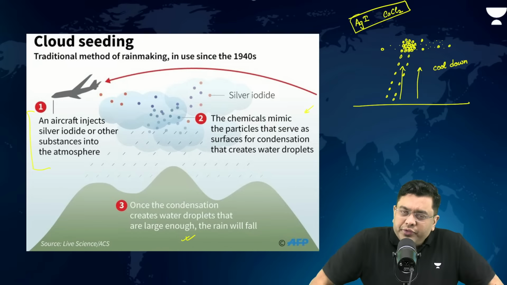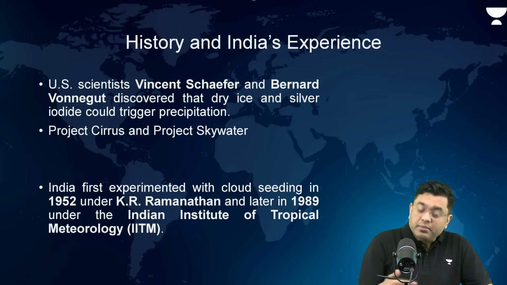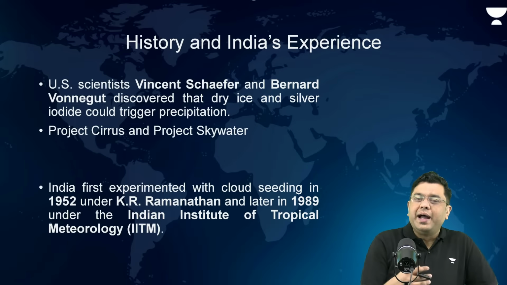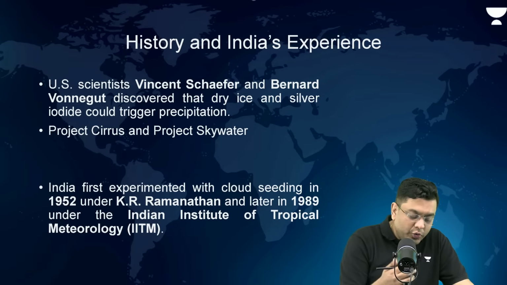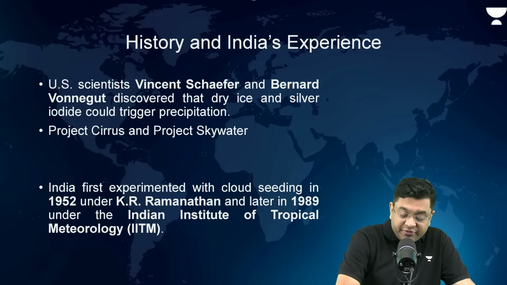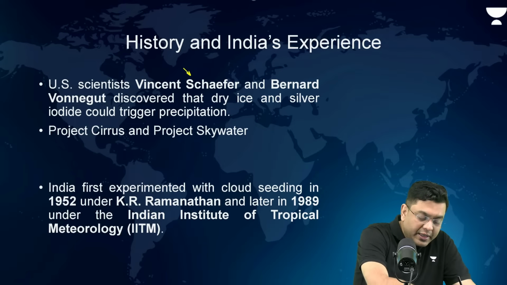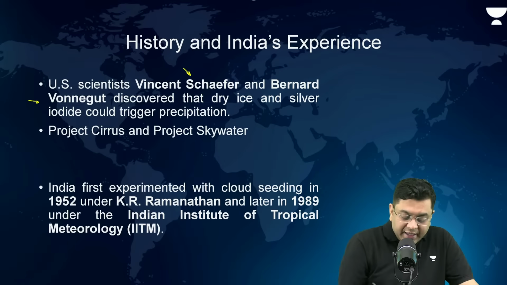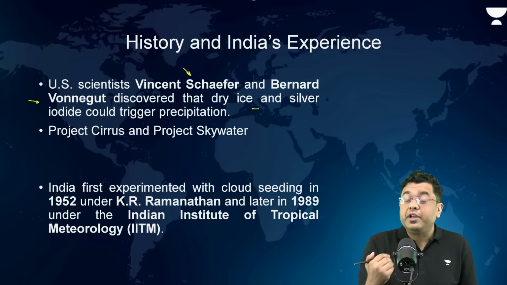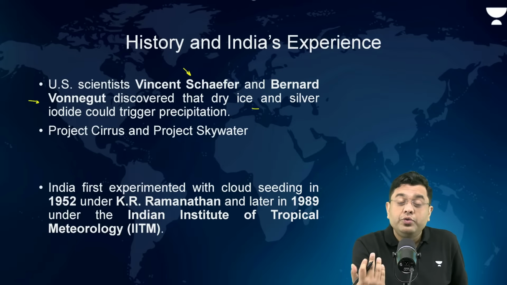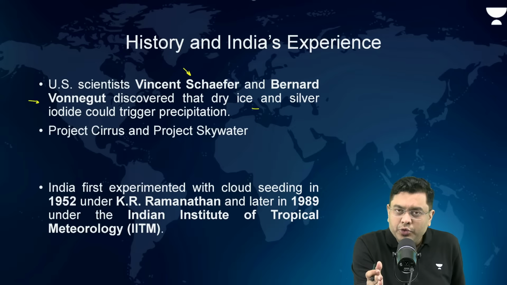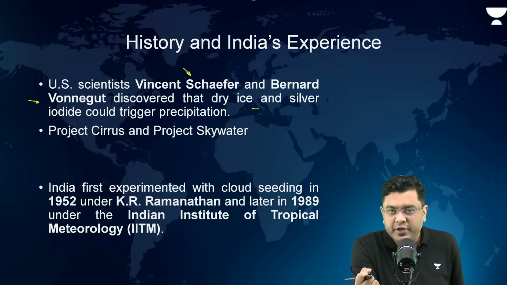Now, this was a kind of an accidental discovery way back in the 60s when you had the General Electric's engineer, the US scientist, Vincent Schaefer and Bernard Vonnegut. They discovered that dry ice and silver iodide could trigger precipitation. They went ahead to try it on the clouds and they were able to successfully cause a snowfall in a region.